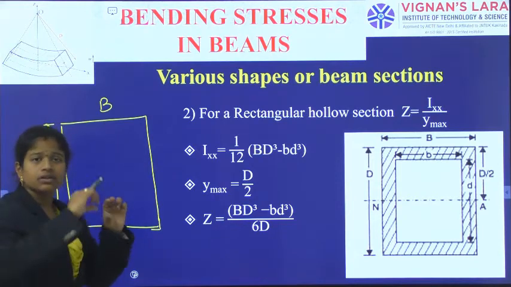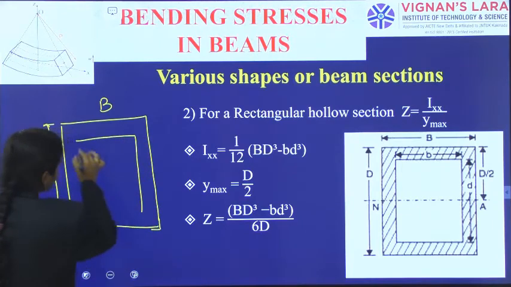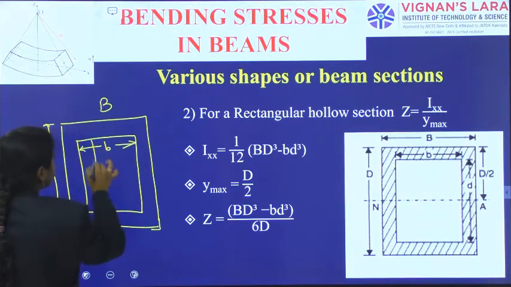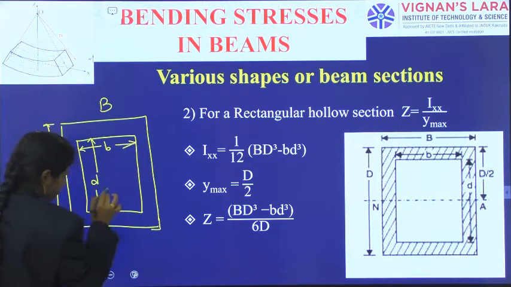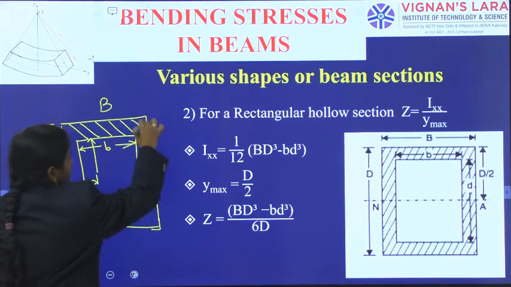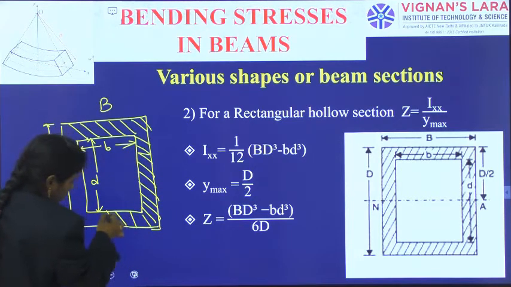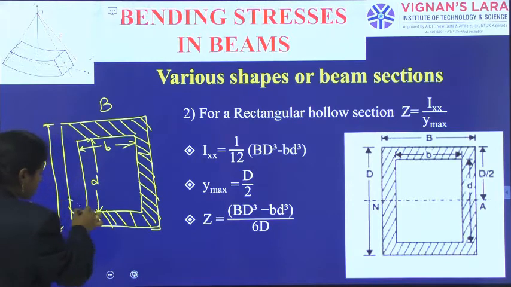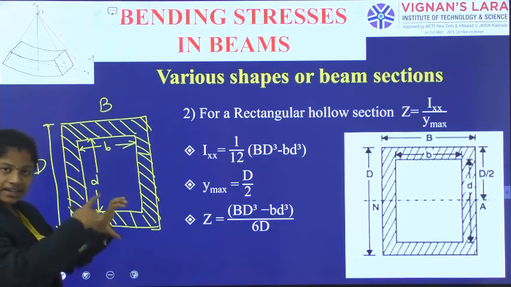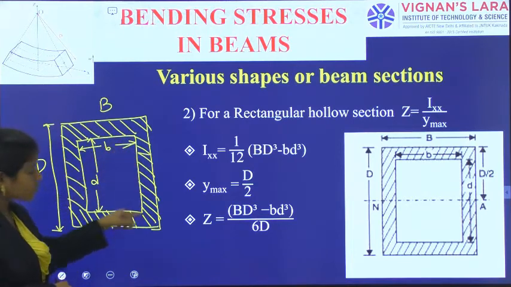And when you observe some material of thickness, there is still another outermost portion that you will observe, which may have a width as B and a depth as D. So this is the section when we observe: this portion is filled with material, and the remaining portion is empty. You can see the other side also. Only this portion has the material in it. That's why I am giving the shape. So when I am cutting a rectangular hollow box, I can observe the thickness only on the sides. Those dimensions I have given.